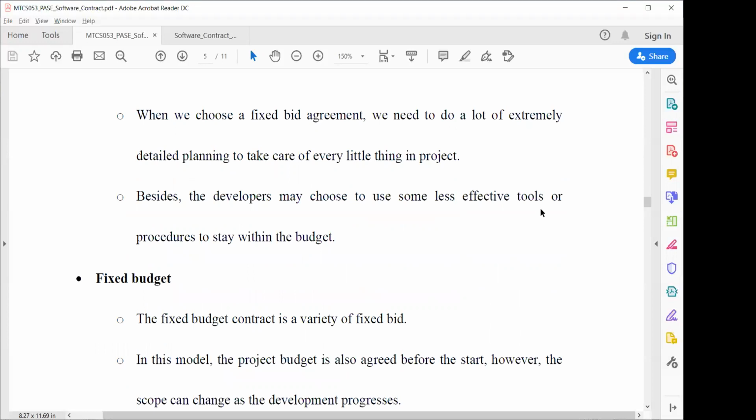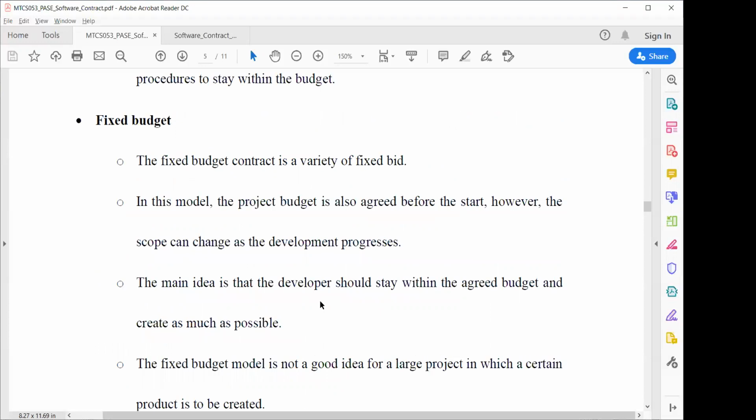So now, the next one is a fixed budget. Now, in a fixed budget type of software contract, we are based on the fixed